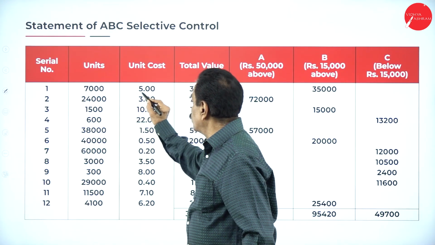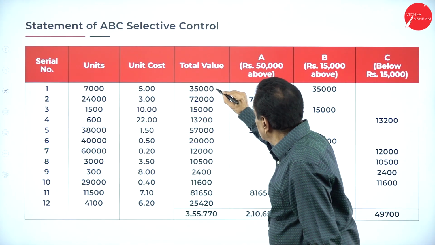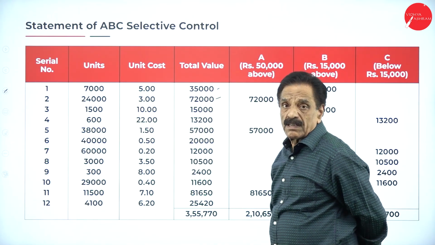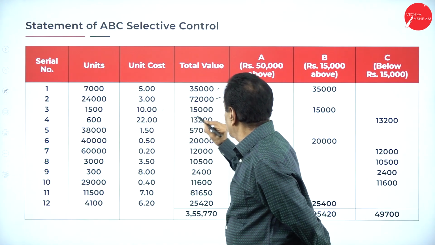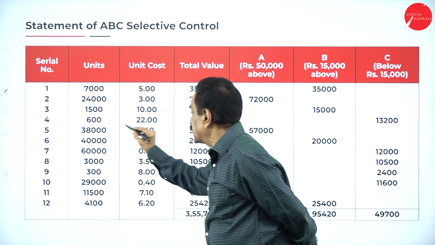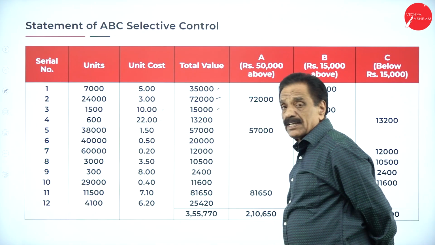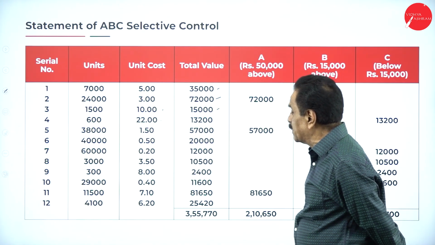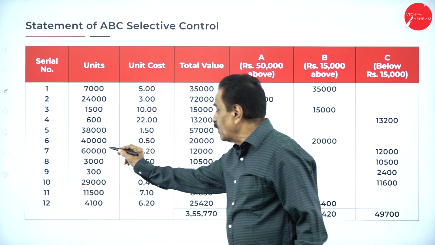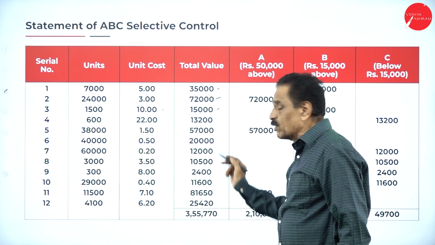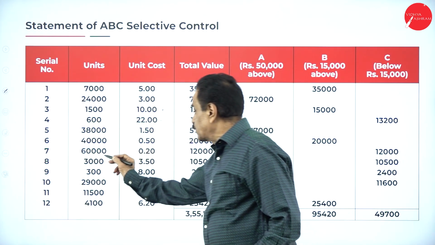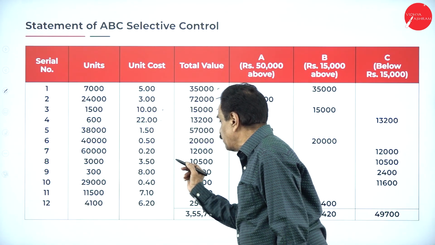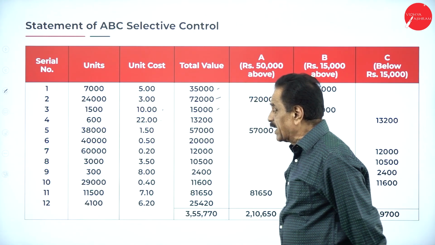Here, 7,000 into 5 is 35,000. 24,000 into 3 is 72,000. 1,500 into 10 is 15,000. 600 into 22 is 13,200. 38,000 into 1.50 is 57,000. Likewise, 40,000 into 0.50 is 20,000. 60,000 into 0.20 is 12,000. 3,000 into 3.50 is 10,500.